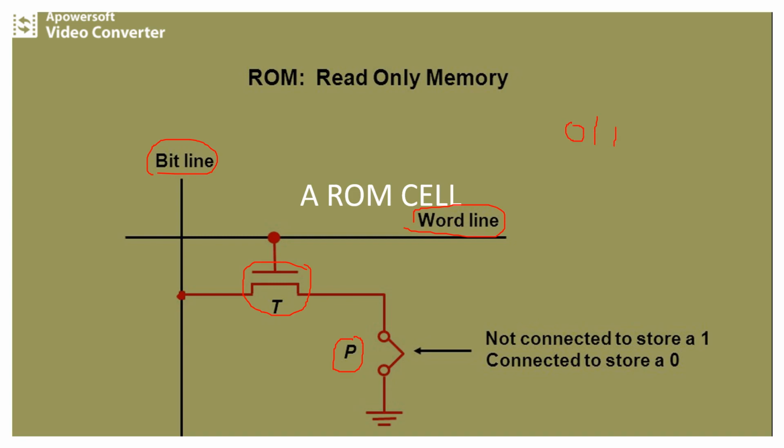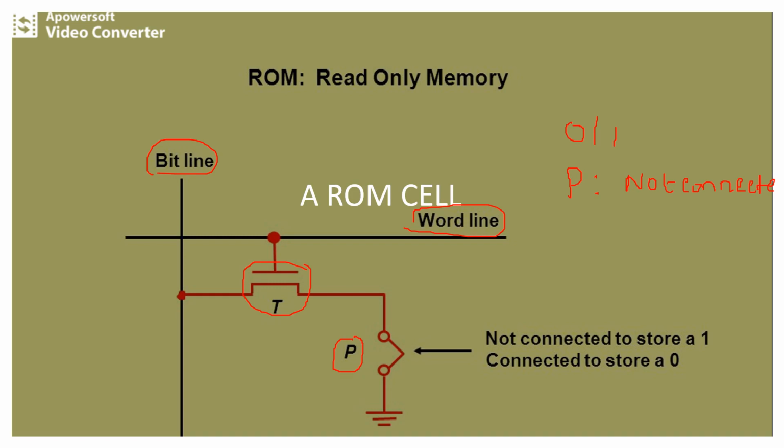Now we'll consider the case where the point P, or switch P, is not connected. That means the switch P is open.